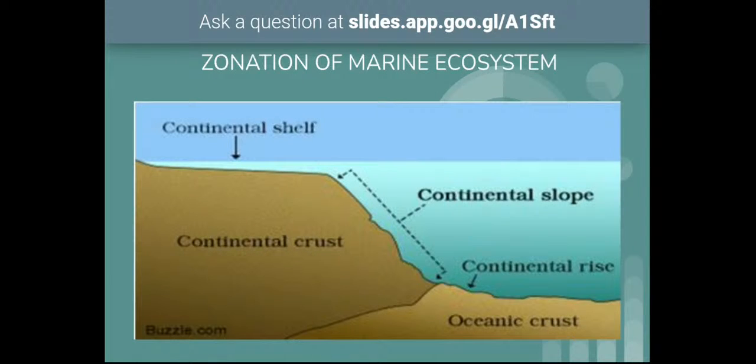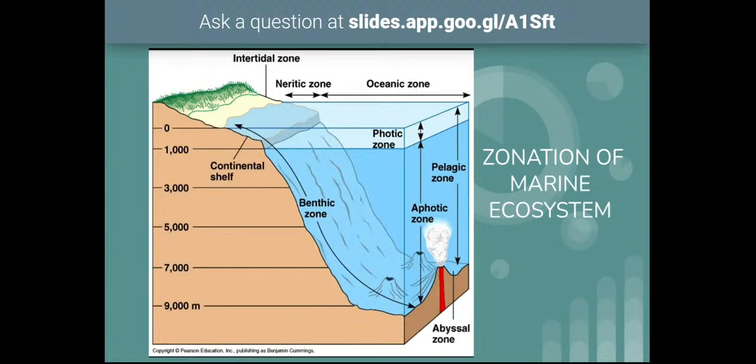And coming to another zonation, depending on the sunlight penetration, you just keenly observe this slide. Depending on sunlight availability, the oceanic ecosystem can be classified into two areas. One is photic zone, second is aphotic zone. Photic zone would be from the top of the oceans till 200 meters depth. Till 200 meters depth, the sunlight penetration will be very high, and this 200 meters of top area of the ocean waters